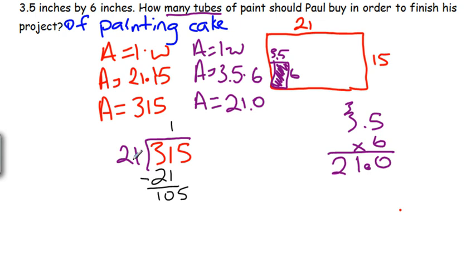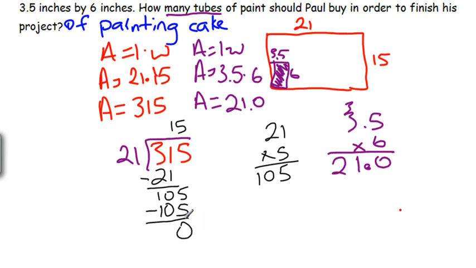Well, I know 20 goes into 100 five times, so let's try that. Let's say, what's 21 times 5? Well, 1 times 5 is 5. 2 times 5 is 10. Wow, that comes out perfectly. So that's 5. That's 105. I wish I could say I planned that when I was coming up with numbers, but really I just got lucky. So it's 15 tubes